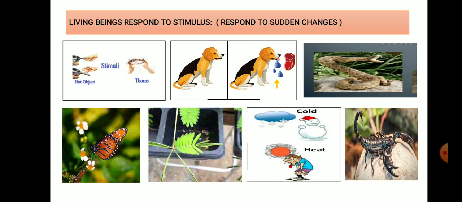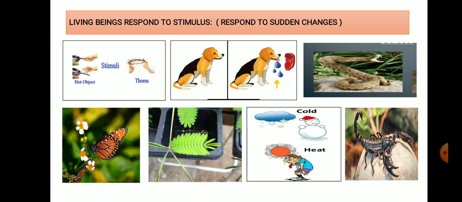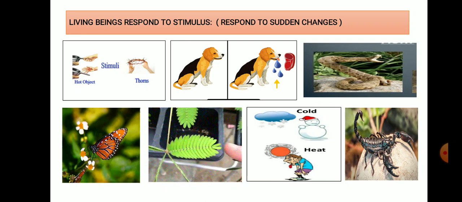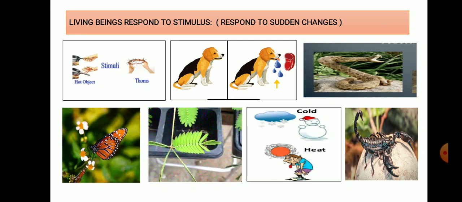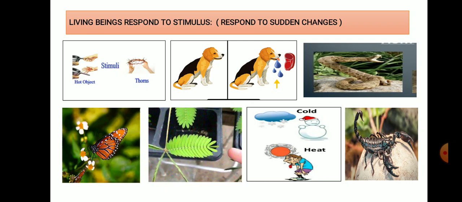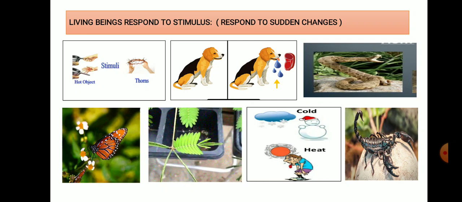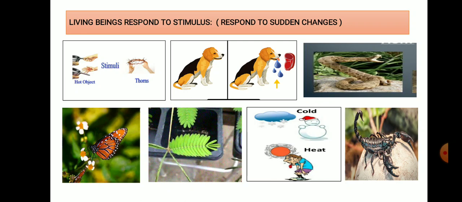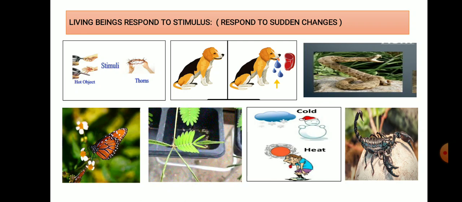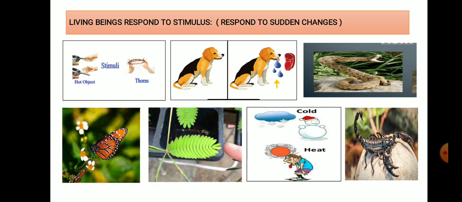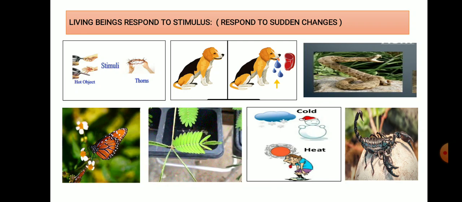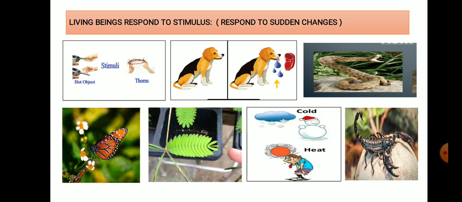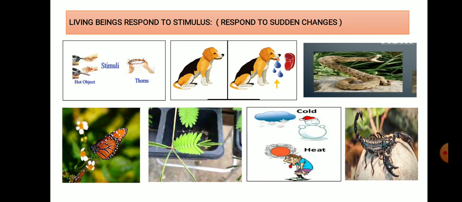In the fourth picture, if you touch a butterfly, what will it do, students? It may fly away from that place to another place. It means it reacts to changes in its surroundings. The change in the surroundings is called a stimulus. And the reaction of the butterfly to fly away is called the response.